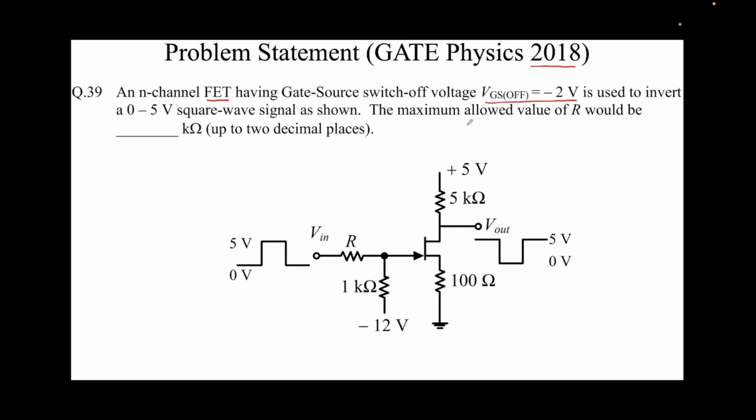Now the question asks what the maximum allowed value of R would be. This is the resistor we are talking about over here. The maximum allowed value of R would be dash kilo ohms. So we need to find the value of this resistor R in kilo ohms. Since this is a numerical answer type question, we'll round it off to 2 decimal places and fill in the blank over here. Note the units are kilo ohms.